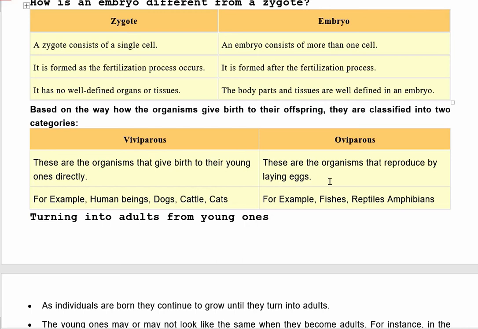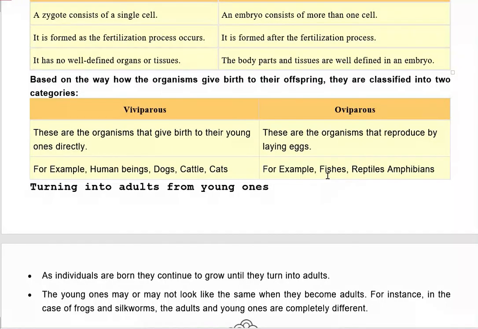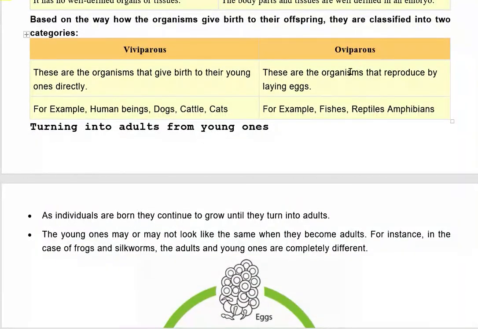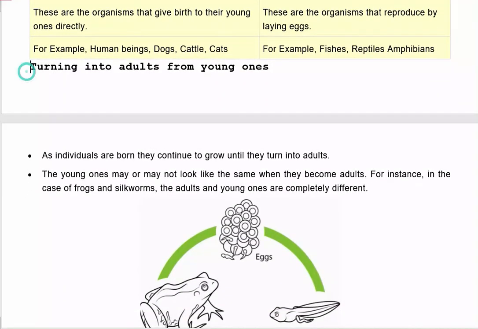What are oviparous animals? These are the organisms that reproduce by laying eggs. For example, fishes, reptiles, amphibians and, like the hen, they lay eggs. That's why they are called oviparous. And human beings are called viviparous. The next topic is